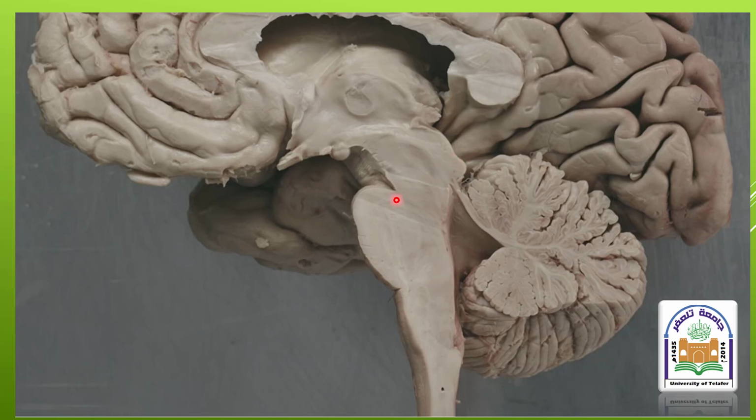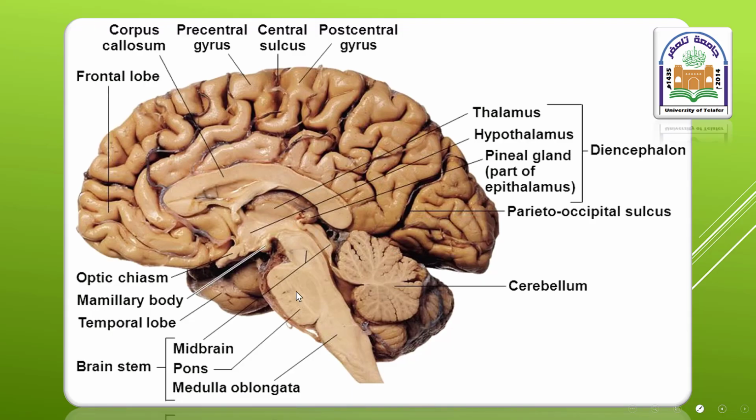The next part of the brain is the diencephalon. The diencephalon consists of the thalamus, hypothalamus, and the epithalamus. As you see here, the thalamus is located below the cerebral hemisphere and in the medial aspect of the hemisphere here,